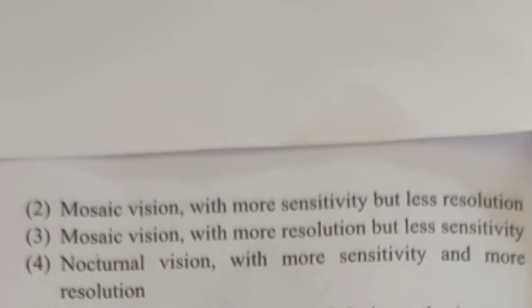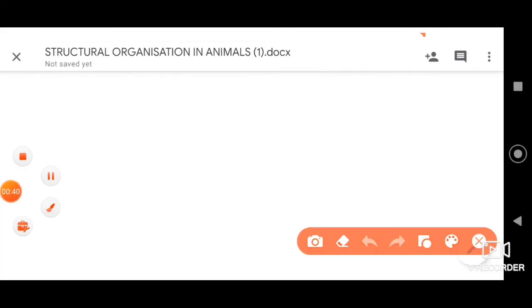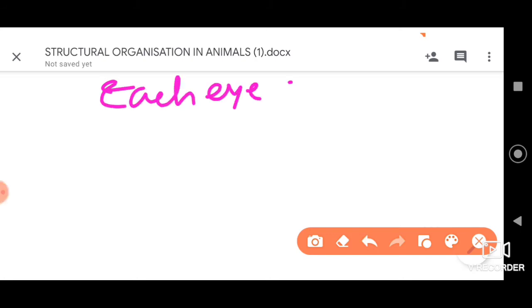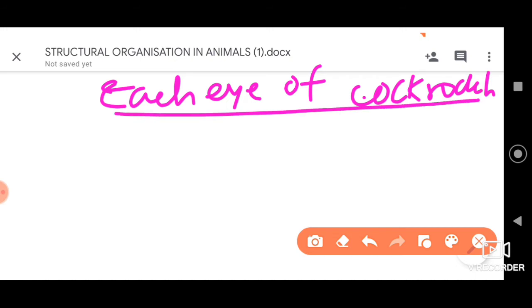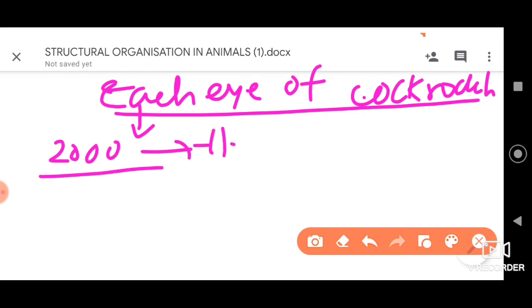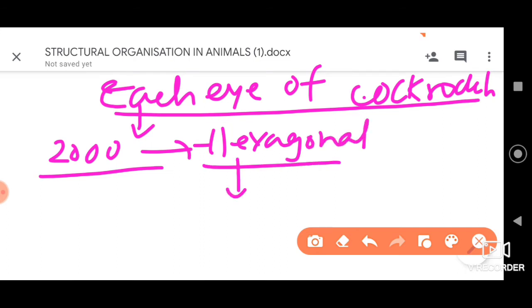First of all, let me tell you, when we consider each eye of cockroach, it has approximately 2000 hexagonal structures, structures that have 6 sides, called ommatidia.